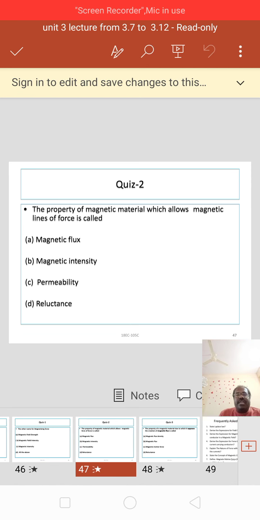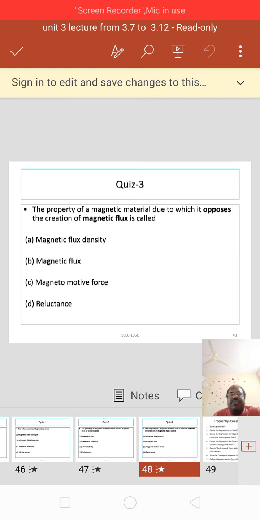Next, the property of the magnetic material which allows magnetic flux lines or magnetic lines of force is called magnetic flux, magnetic intensity, permeability, reluctance. Answer is permeability.